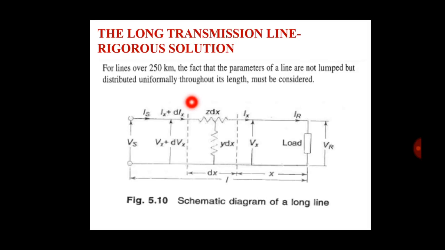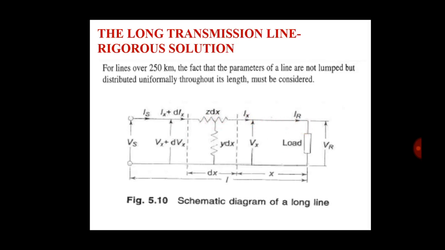The fact that the parameters of the line are not lumped but distributed uniformly throughout its length must be considered. Here we see the schematic diagram of a long line, with the sending end voltage and receiving end voltage, receiving end current and sending end current.